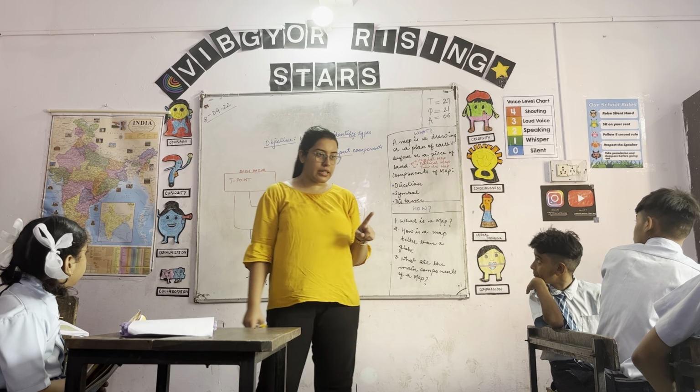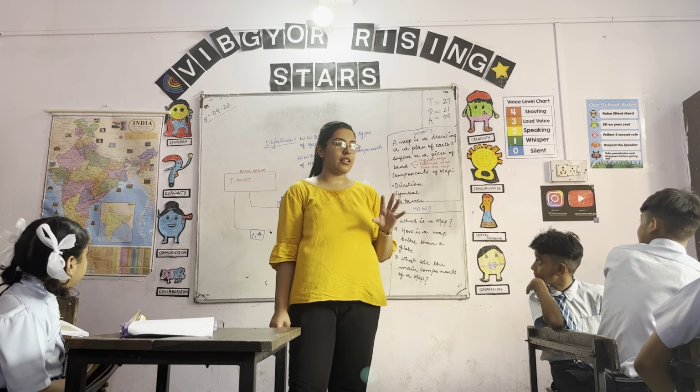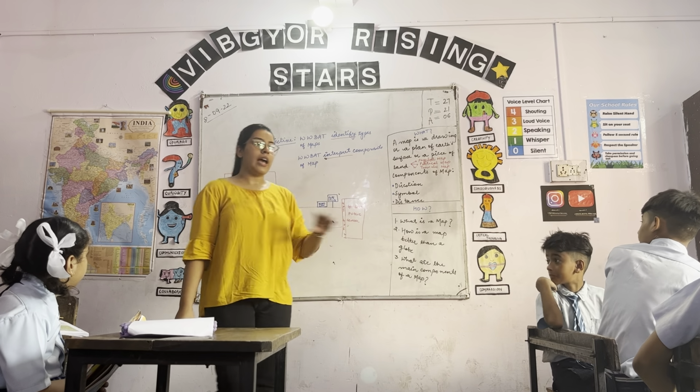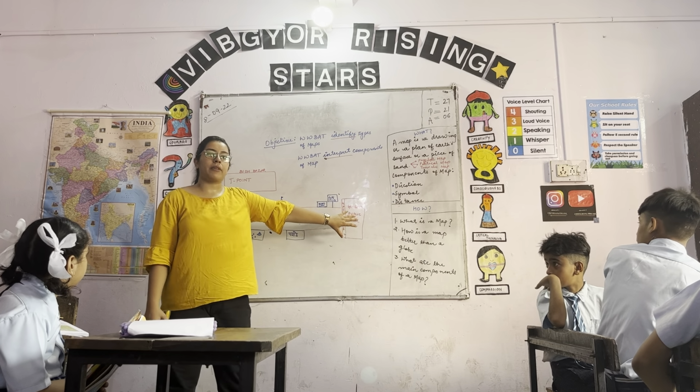It does not have a country, it does not have a state or any river or anything else. It has a specific road and a specific area. So this type of map is called a thematic map. Are we all clear with the three types of maps? Thumbs up, thumbs down. Yes.